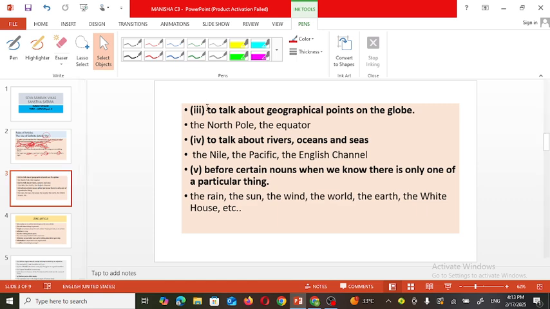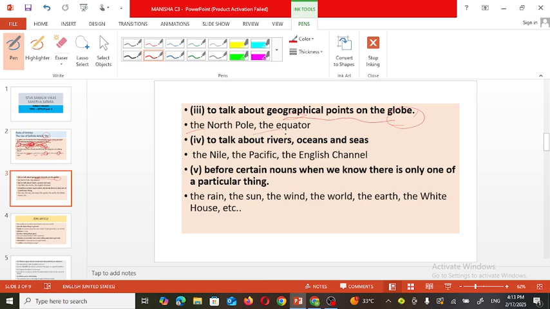Third rule: to talk about geographical points on the globe. When we are specially indicating geographical points on the globe, at that time we must use the article the.